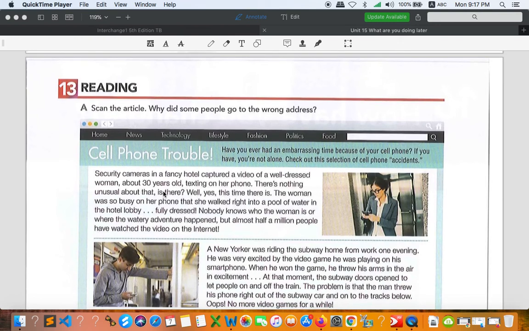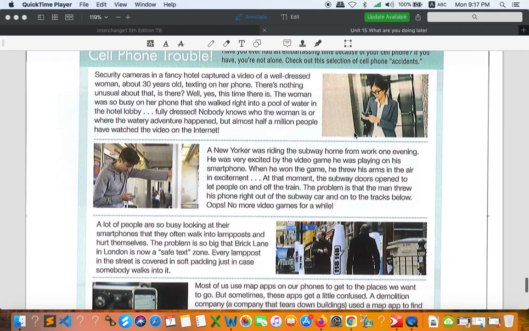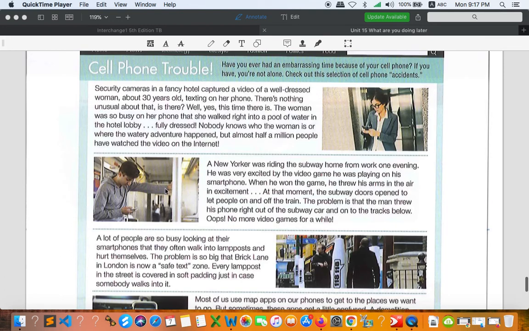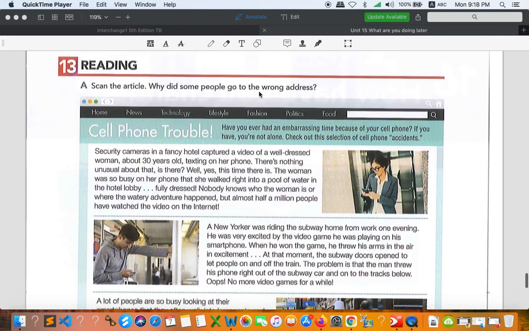In this activity, what you are going to do is to scan the article. You know scan, right? To scan means to find specific information in the text or in the article. Why did some people go to the wrong address? This is about text, and it seems like they are talking about phones, because as you can see in the pictures, we have people with phones. So why did some people go to the wrong address? Just because of the phone, or maybe you don't know how to use the phone. That's why you cannot locate a certain area.